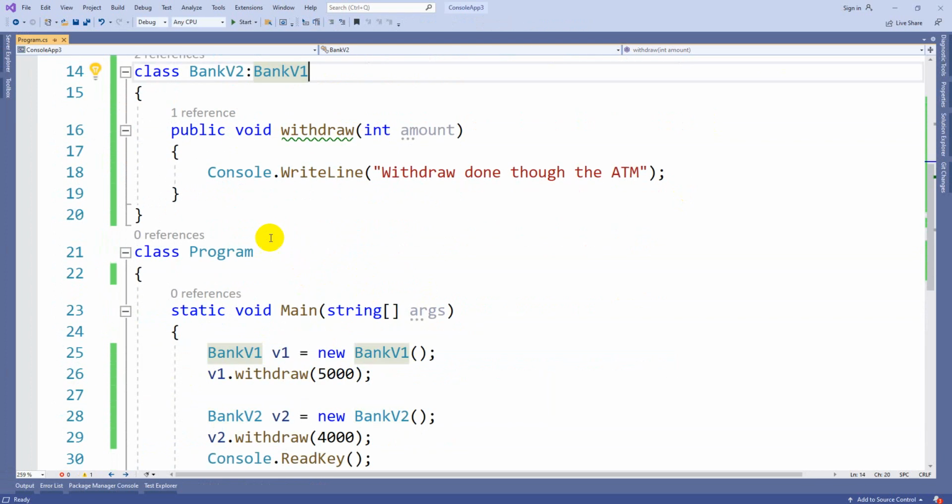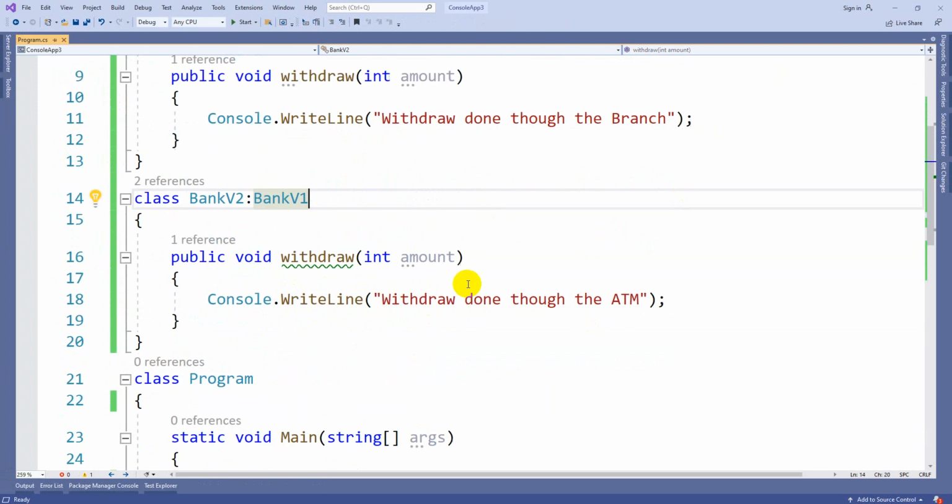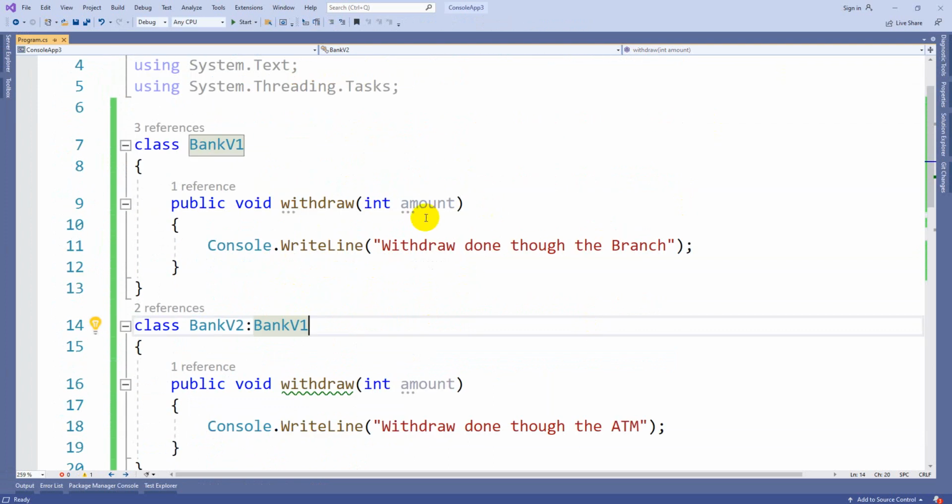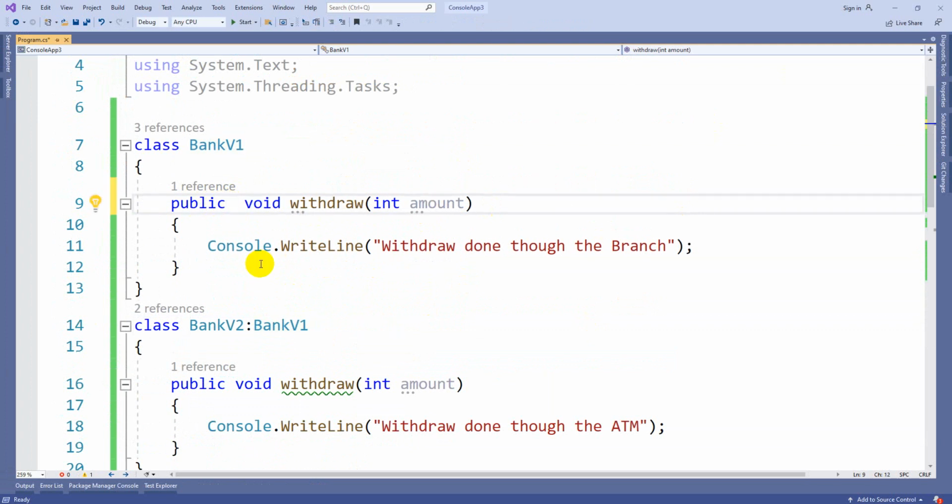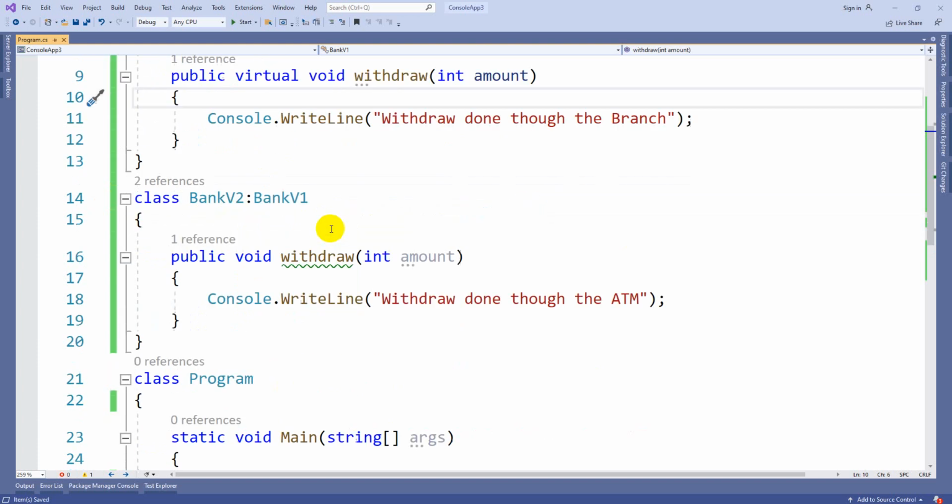Okay, it was executed, no problem at all. But here you should notice, if you want to implement it properly, whenever you want to give permission to replace the code in future child classes, you need a keyword called virtual. Once again I am repeating, if you want to give permission to replace the particular method functionality in future child classes, you have to use the keyword virtual. Without this also it will execute, but as per the technical standard you need to use the word virtual.